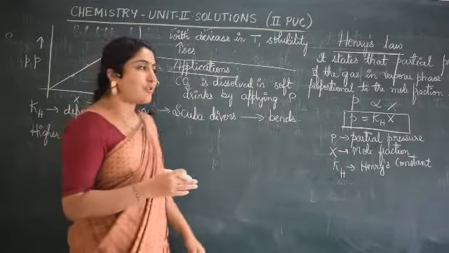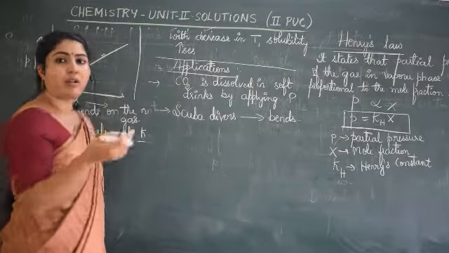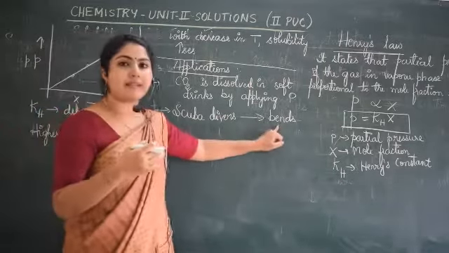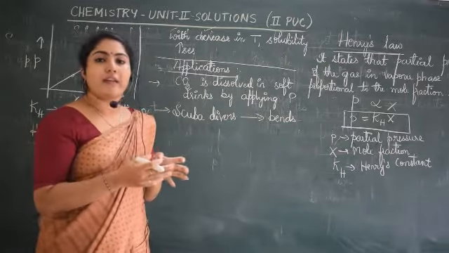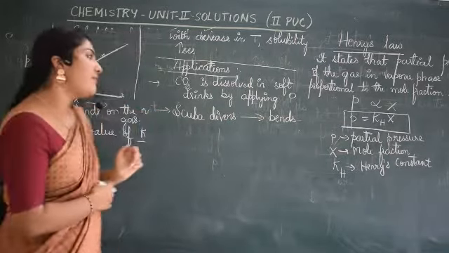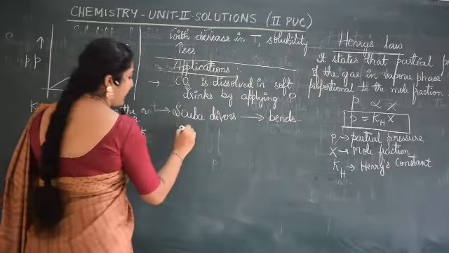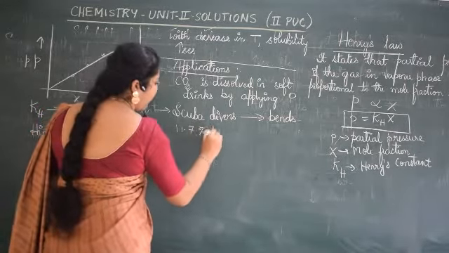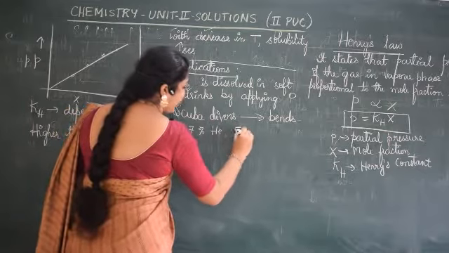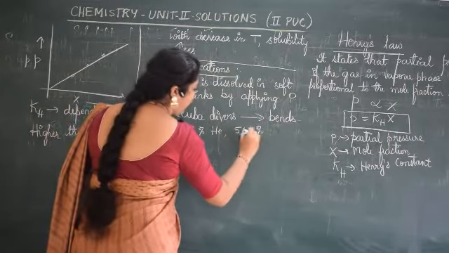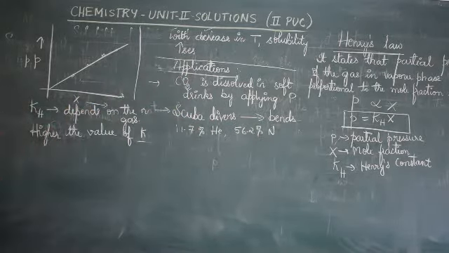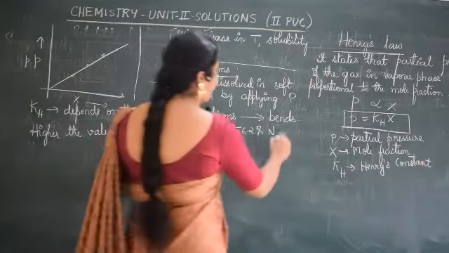That is one application of Henry's law. That is why the oxygen cylinders are filled with some percentage of helium, some percentage of nitrogen, and so on. Say 11.7% helium, 56.2% nitrogen, and 32.1% oxygen.